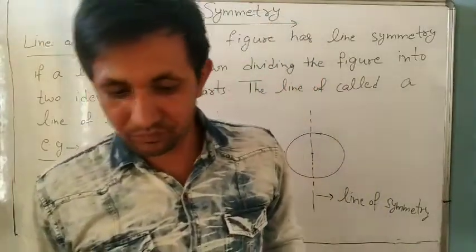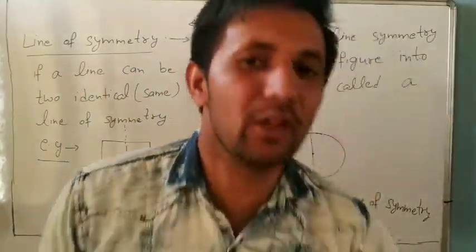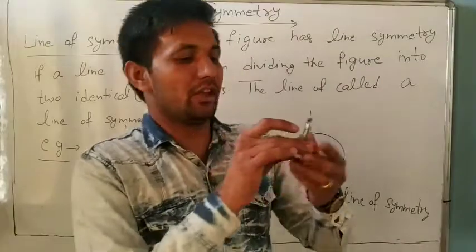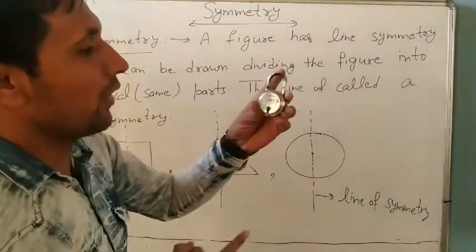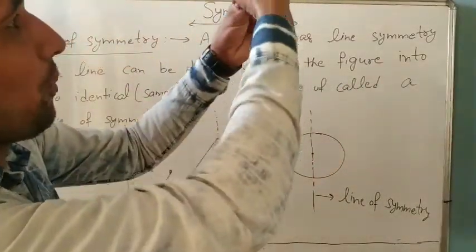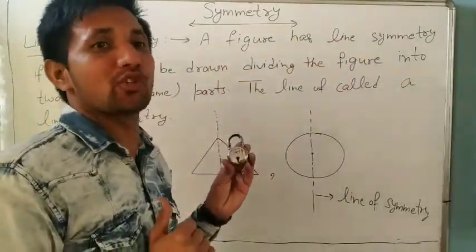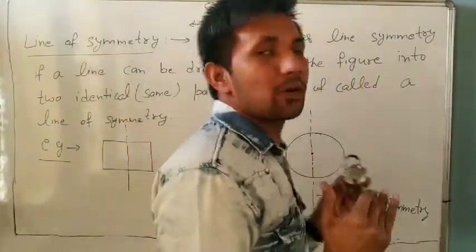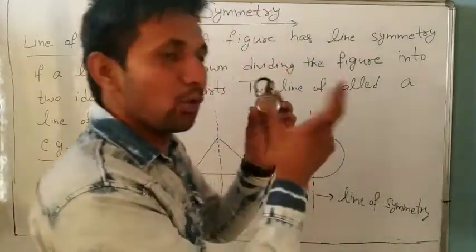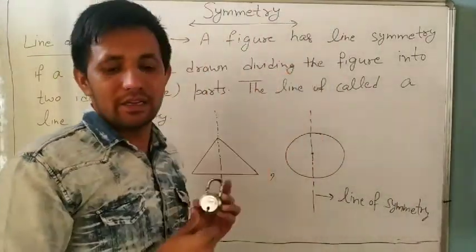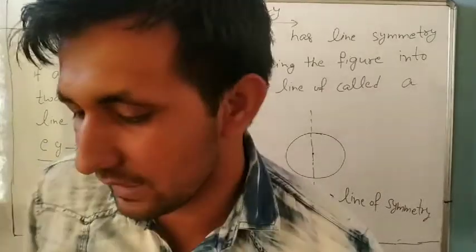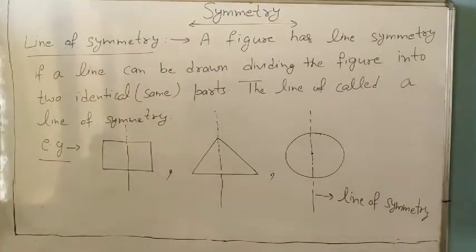Same as it is. You can take, suppose it is a log. Okay, it is a log, and we know when we cut it in two parts like this one, both parts are in equal proportion. Equal proportion means both are equal parts. So it means they are symmetrical. One more example you can check. Suppose